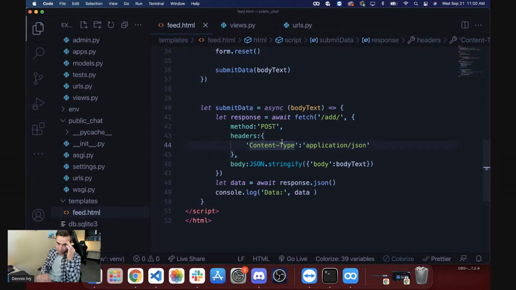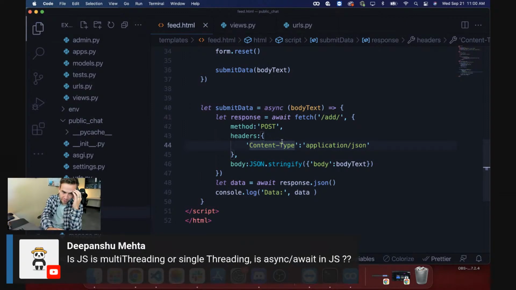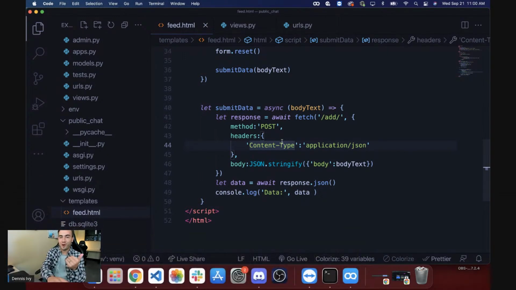Is JavaScript multi-threading or single-threading? I believe it's a multi-threading language. Yeah, it technically runs on a single thread, but there's some kind of explanation that makes it kind of like a multi-threading language. That's kind of the hard part. Yeah, so it kind of solves that issue.